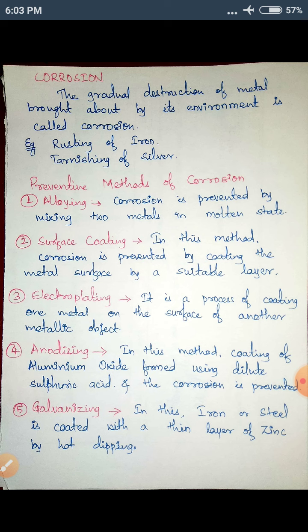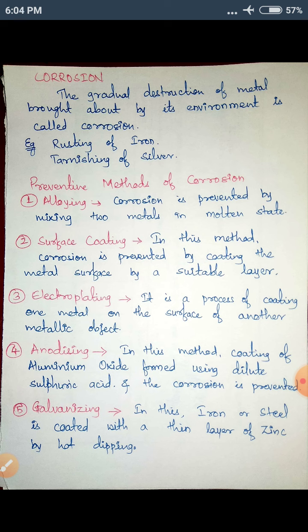So how to prevent corrosion? There are many ways of preventing corrosion. The first one is alloying. What do you mean by alloying? We know what alloys are. When we mix two or more than two metals in liquid state in required proportions, we form alloys, and alloys are very resistant to corrosion.